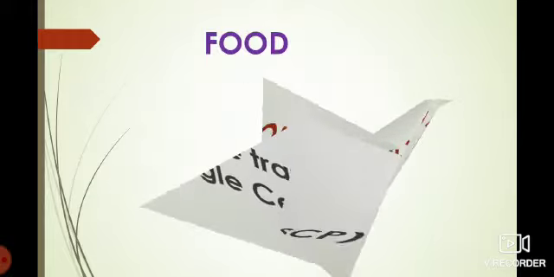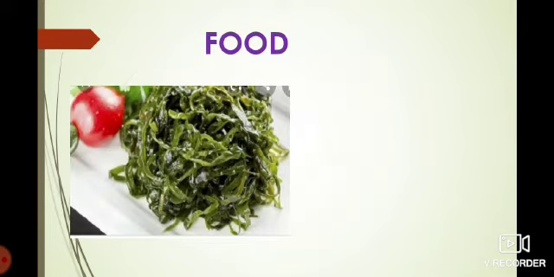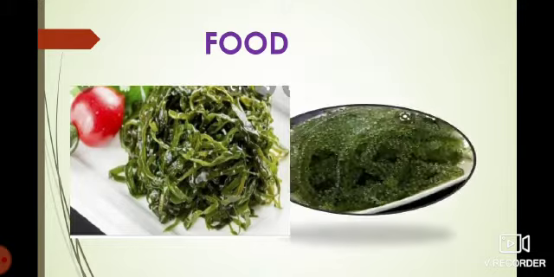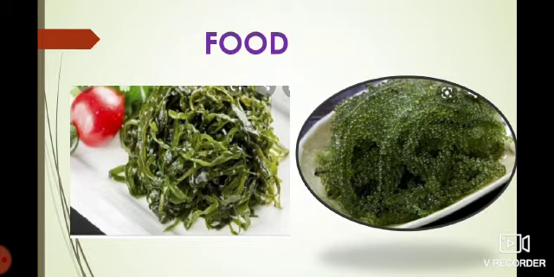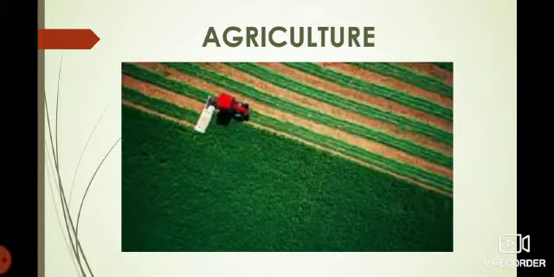The first economic importance of algae is food. The algae are consumed as food by people in Japan, England and also in India. Examples for this algae are Spirulina and Chlorella. And the second one, agricultural. Some of the blue-green algae are essential for fixing atmospheric nitrogen into the soil, and it increases the fertility of the soil. Examples for that algae are Nostoc and Anabaena.